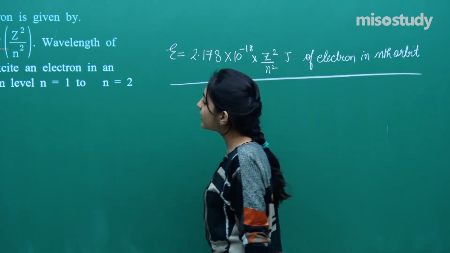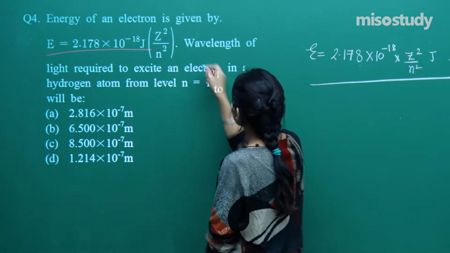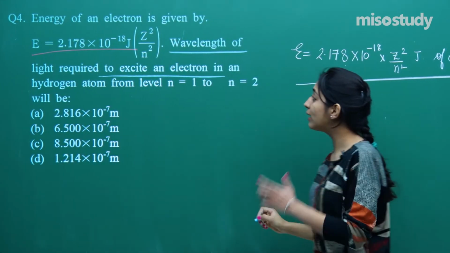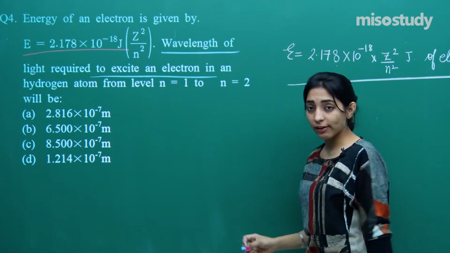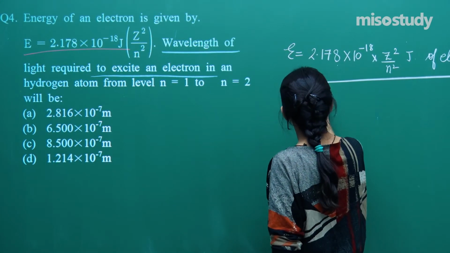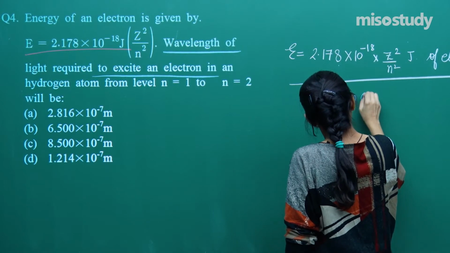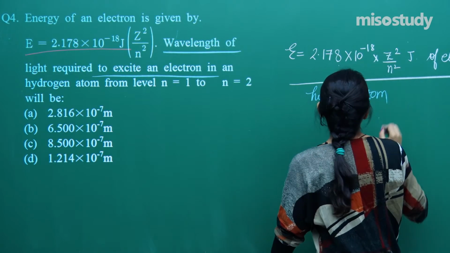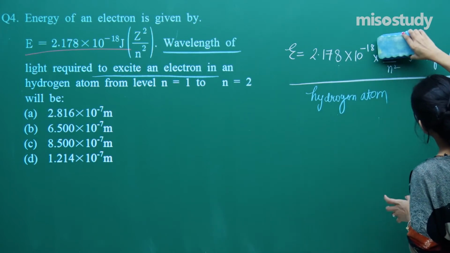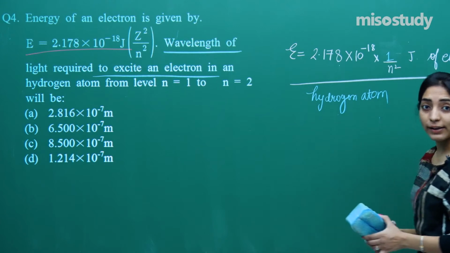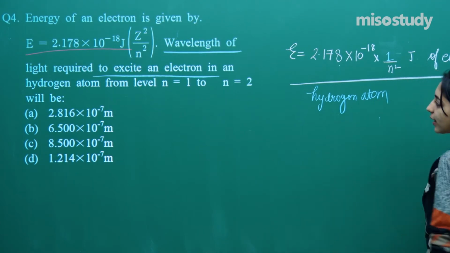Now moving further, he says the wavelength of the light which is required to excite an electron in a hydrogen atom. So you are talking about hydrogen atom. So if the electron is in hydrogen atom, I can simply remove this Z and write 1 here, okay. And in order to simplify it, I will just write it like this.